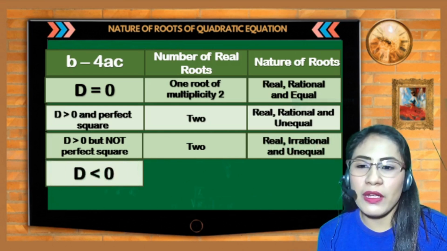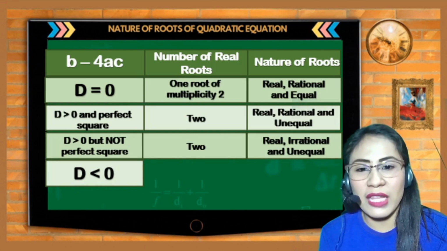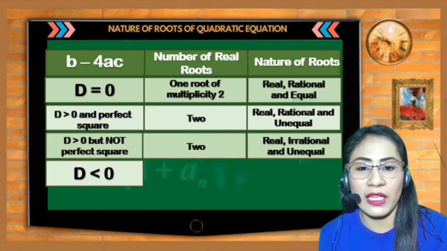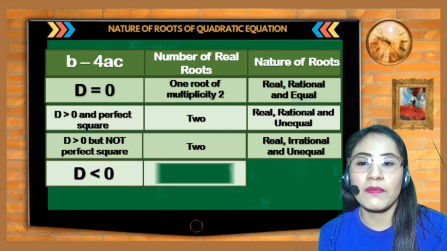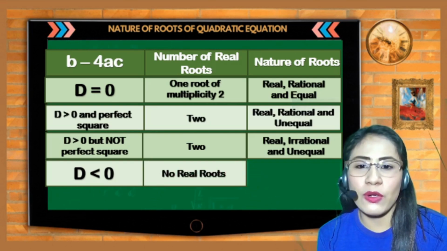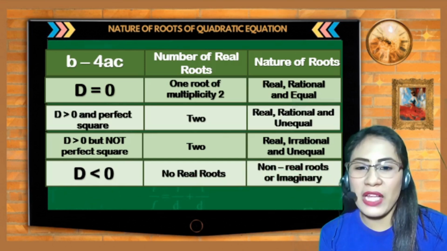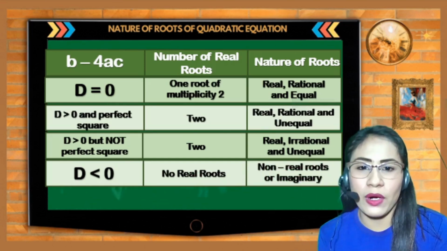And kapag ang value naman daw ng discriminant ay less than 0, so ibig sabihin negative numbers yung makukuha nating value ng discriminant, siya ay no real roots. And ang nature of roots ay non-real roots or imaginary number.